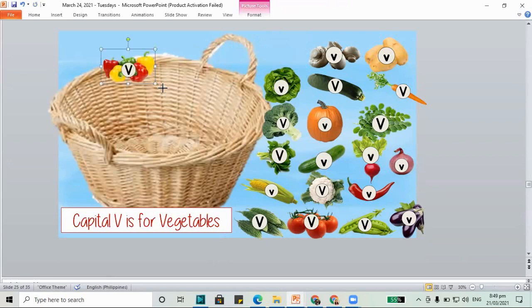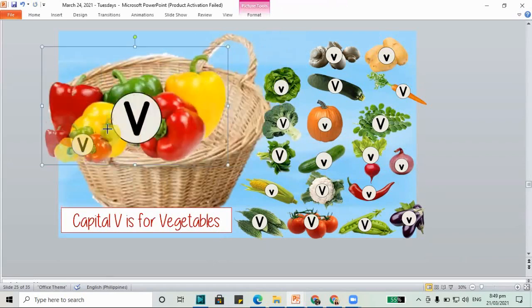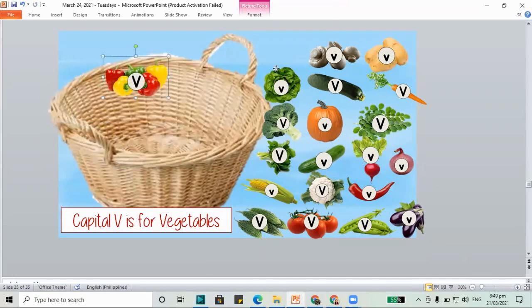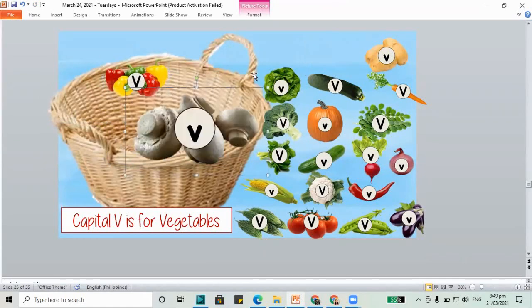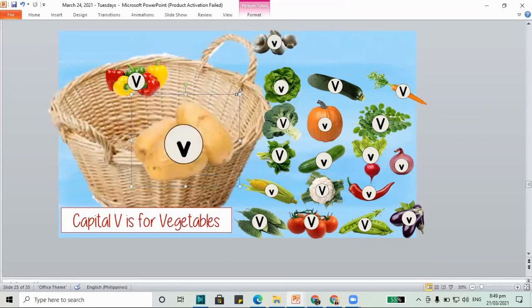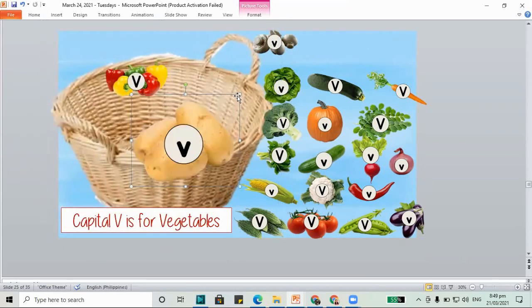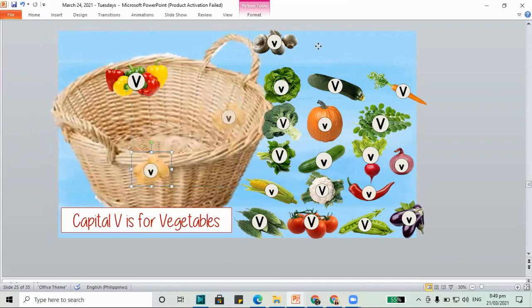The bell peppers. Does it have capital V? Yes, let's put it in the basket. How about the mushrooms? No, that's lowercase v. How about the potatoes? No, also that is, oops, sorry, let me fix this. That is lowercase v. Let's put it back.